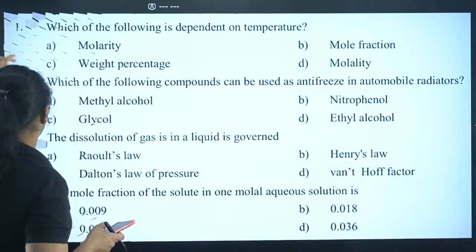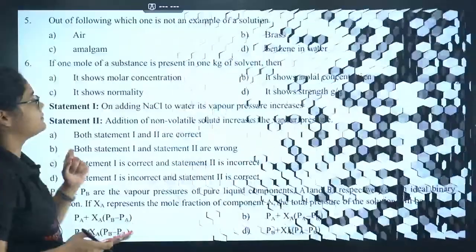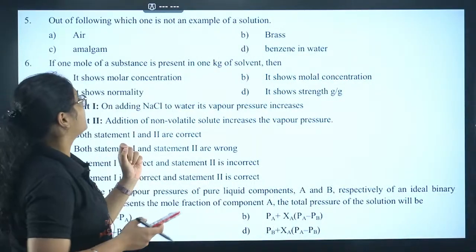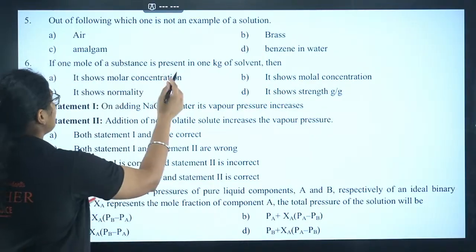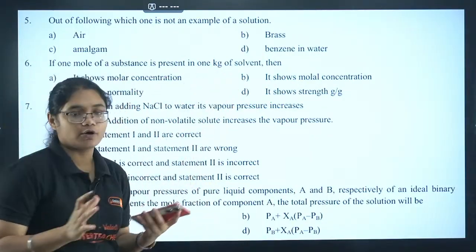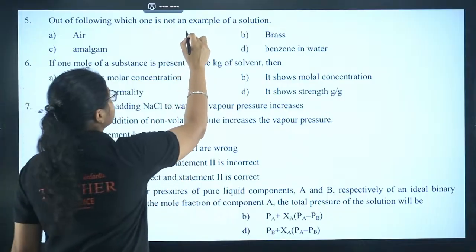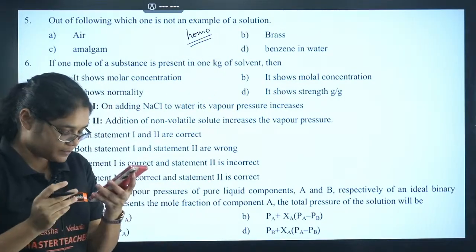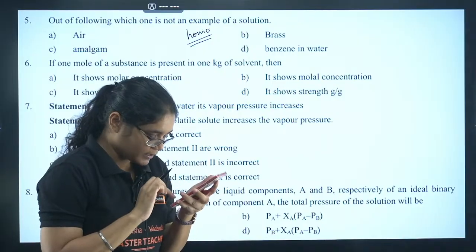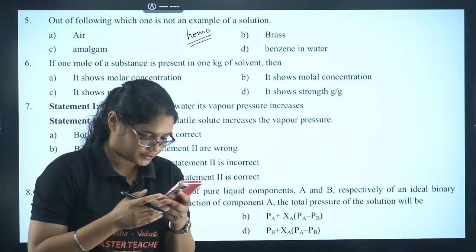Moving to the next question, we'll move to question number 5 now. Out of the following, which is not an example of a solution? Is it air, brass, amalgam, or benzene in water? So basically the question is asking you which is not an example of a homogeneous solution. What will be the answer here? Which is not an example of a homogeneous solution?